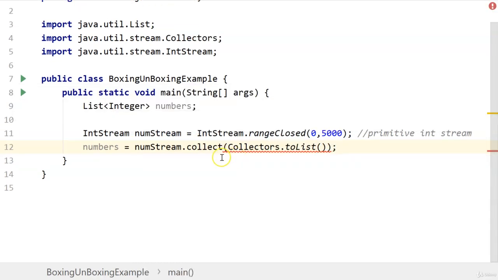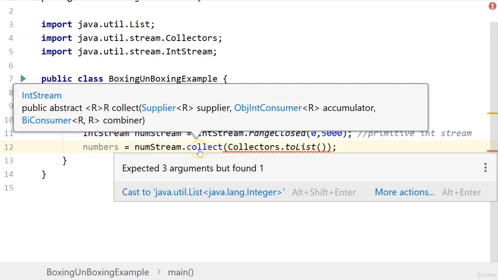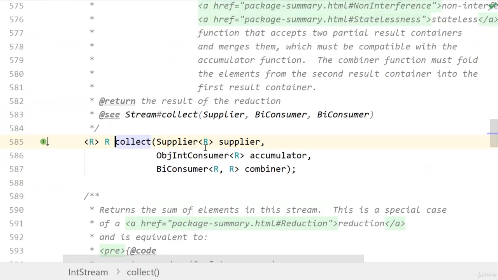This will give me an error because it is expecting 3 arguments but found 1. So now let's look into this collect. It is going into the collect method which requires a supplier, an object accumulator, and a BiConsumer combiner. But we are not looking for this method, we are looking for the collect method which requires just a collector.